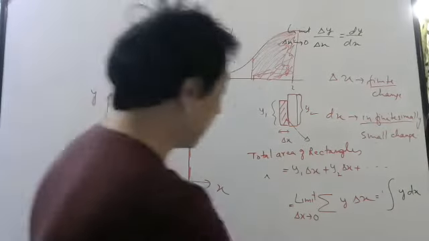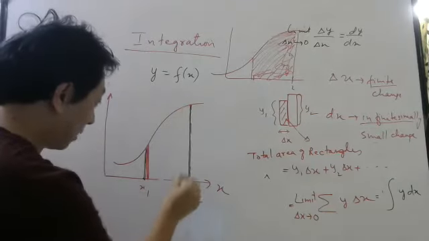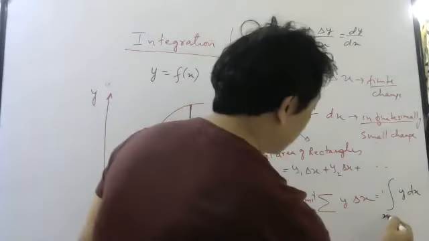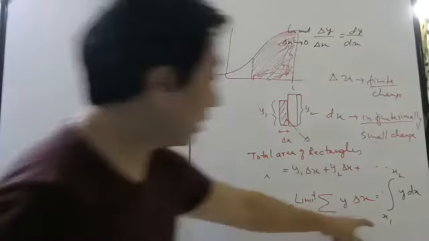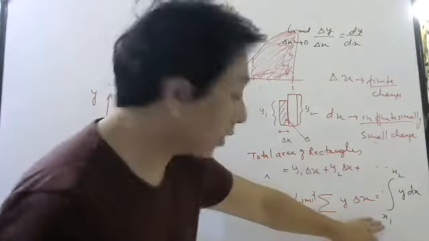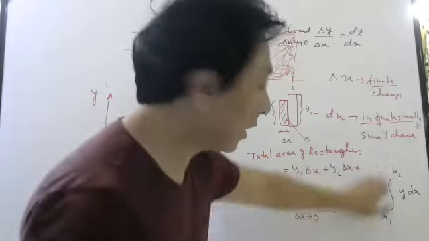From where to where? You have to start from some coordinate x1 and stop at some coordinate x2. So from x1 to x2. So this x1 and x2 are called lower limit and upper limit.